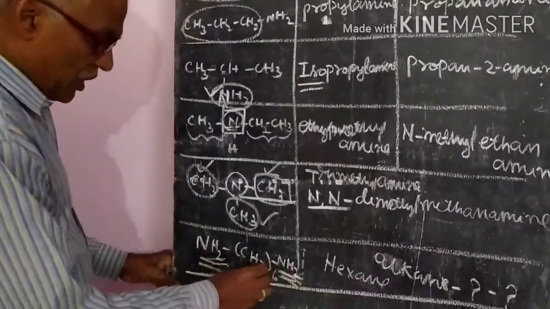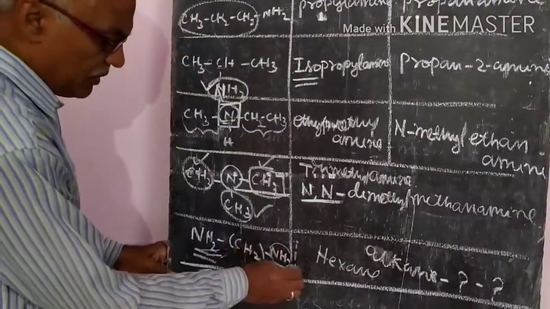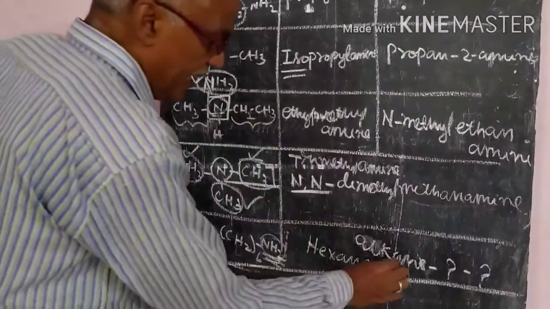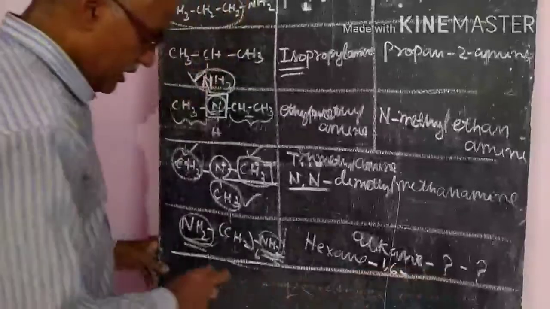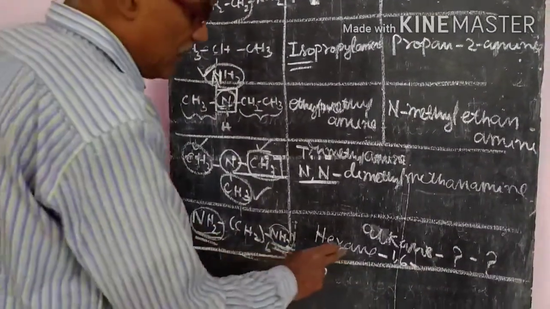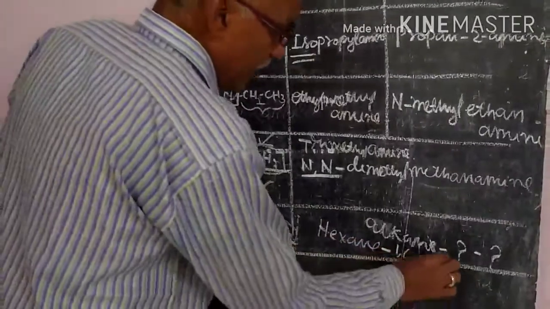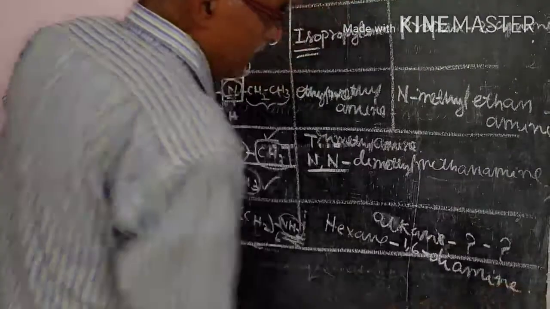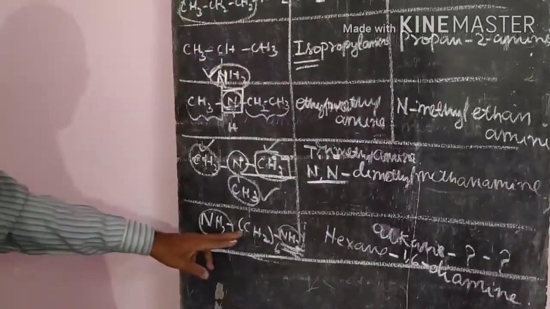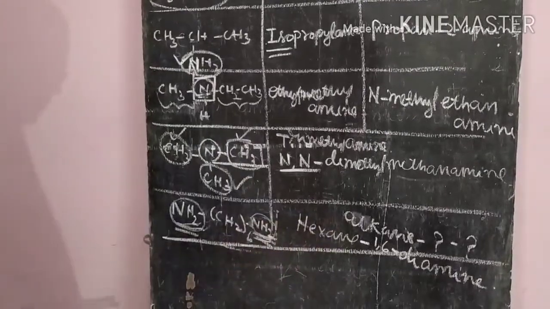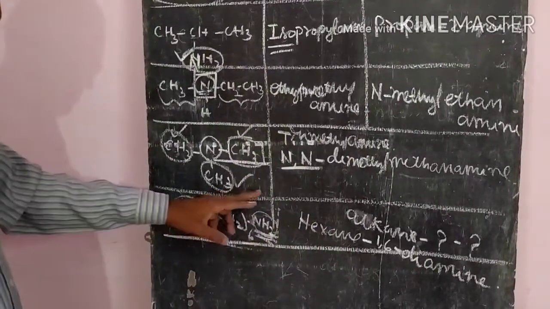If you draw the structure, at the first carbon atom an amine group is there and at the 6th carbon atom an amine group is there. So hexane-1,6. How many amine groups are there? 2 groups are there, so diamine. So the IUPAC name is hexane-1,6-diamine. That is the word we will use.